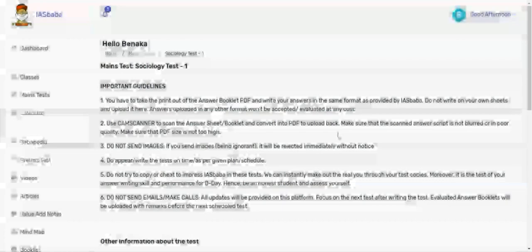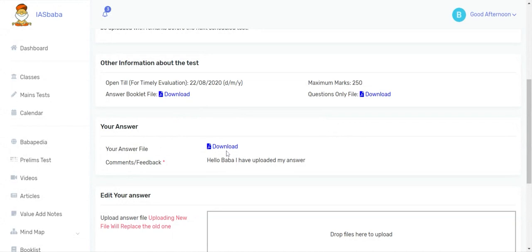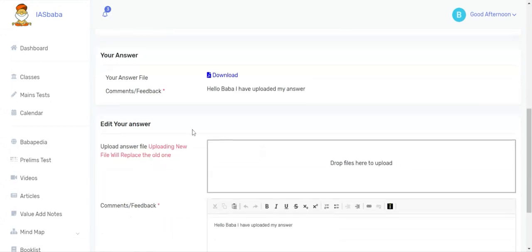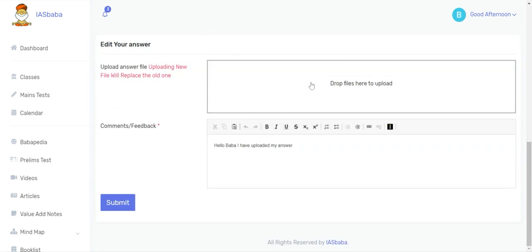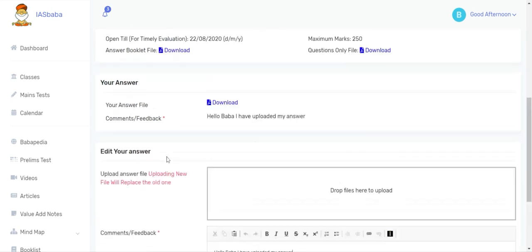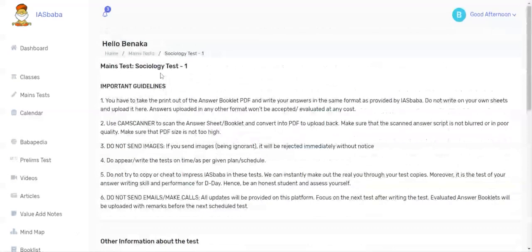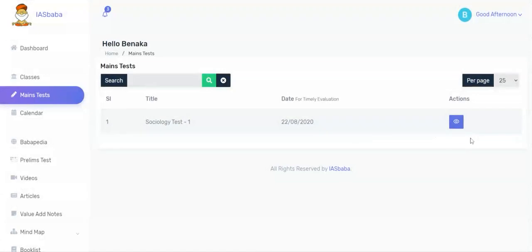Once again, if you click on Open Test, your answer, comments, feedback will be shown here. If you want to edit your answer, then you can do it by again dropping the file or uploading. You can also edit your comment or feedback. This will not be possible if your answer scripts are evaluated. That we will show you in a while.